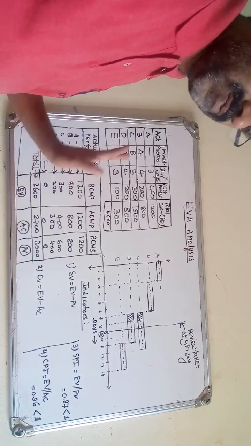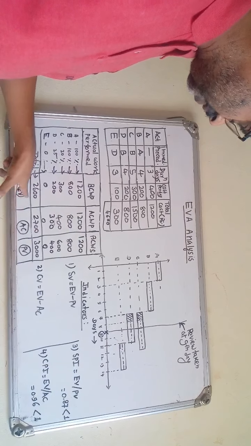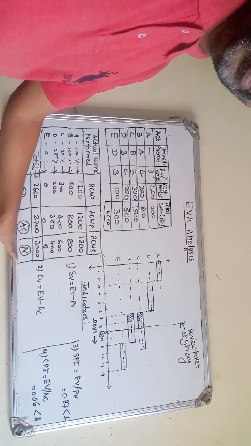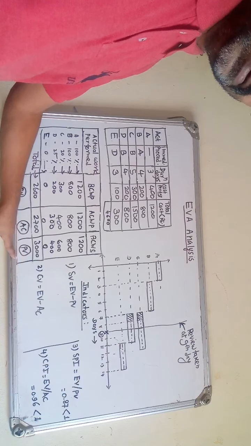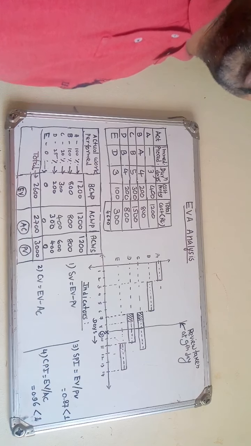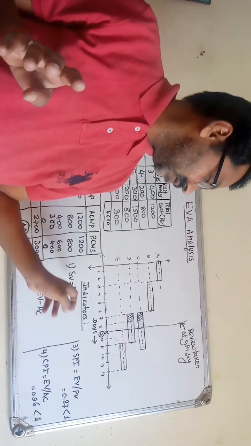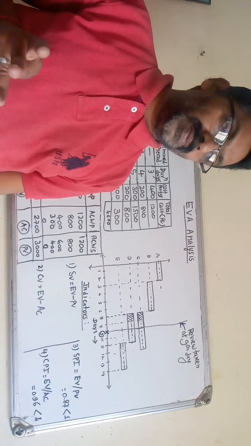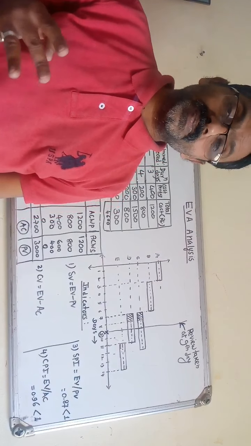Now, as I told, we have to find the main four indicators: schedule variance, cost variance, SPI (schedule performance index), and CPI (cost performance index). These are the main four indicators that you need to find out, and then we can interpret the results obtained.